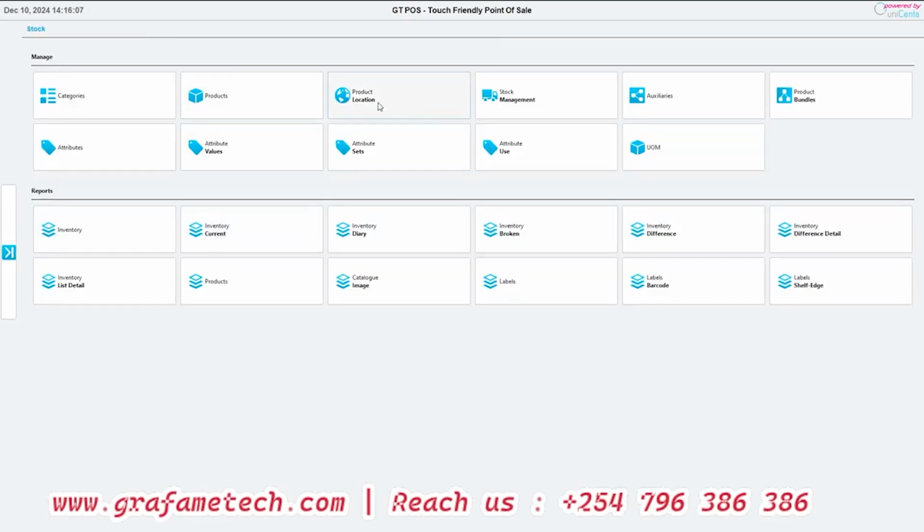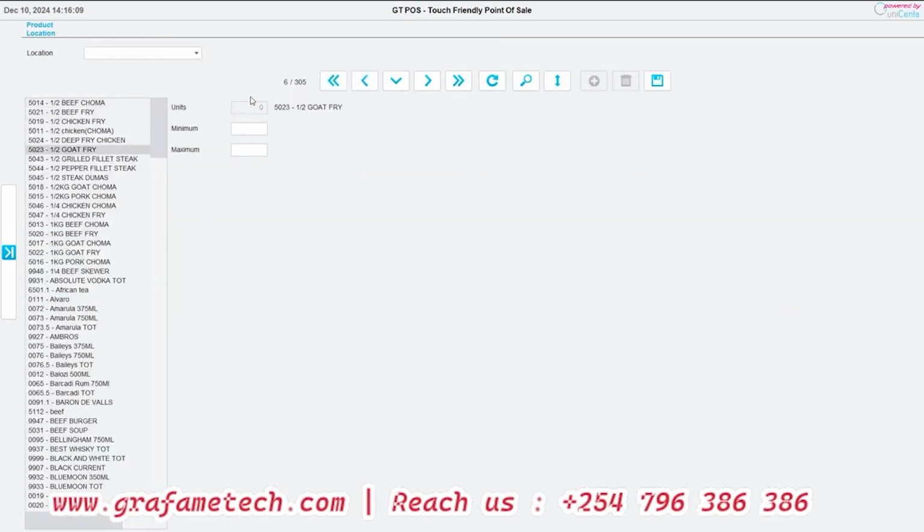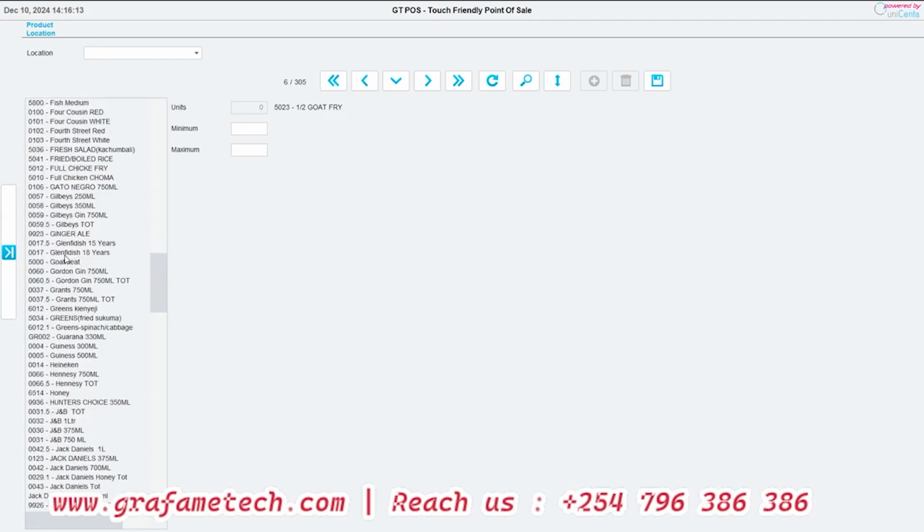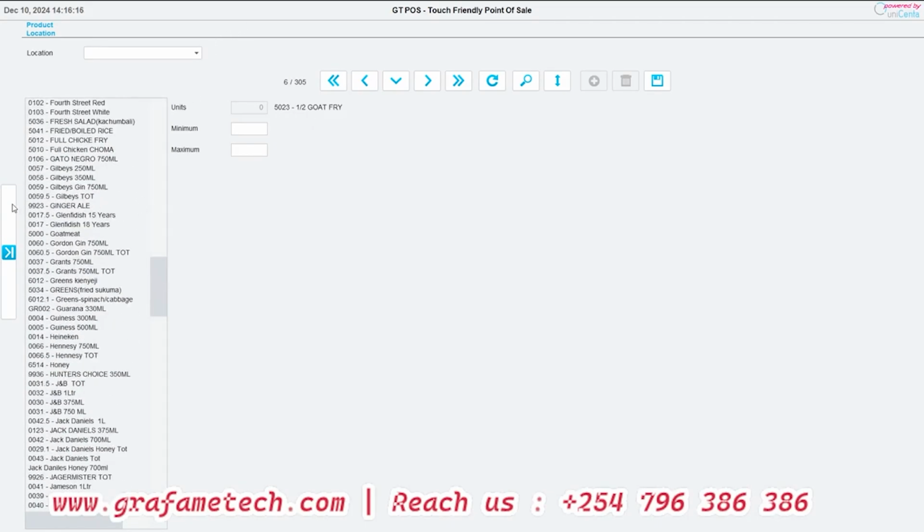Now, stock, we also have the product location. This is where we can set the minimum and maximum reorder levels for any product that we need. We can have that set.